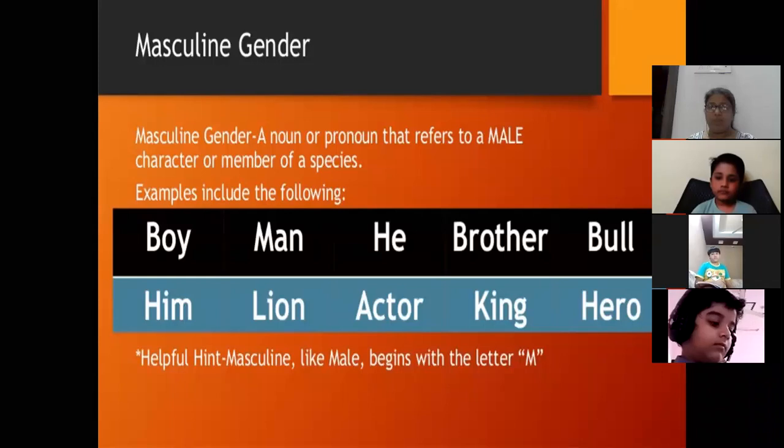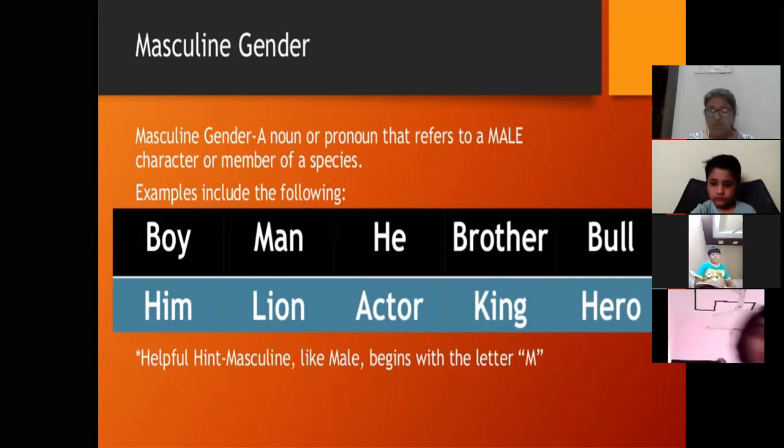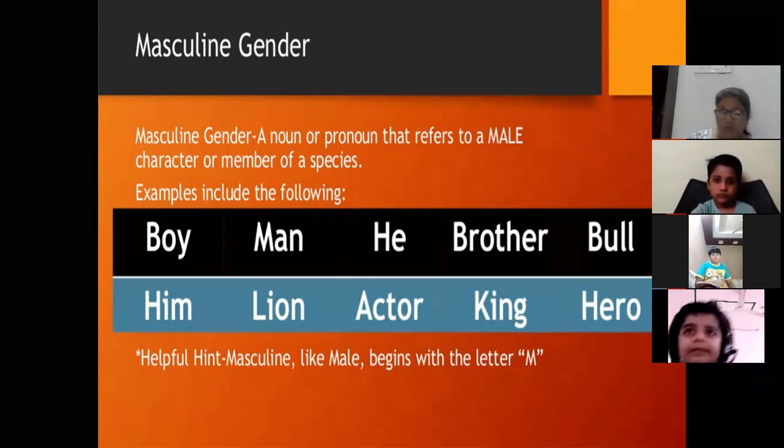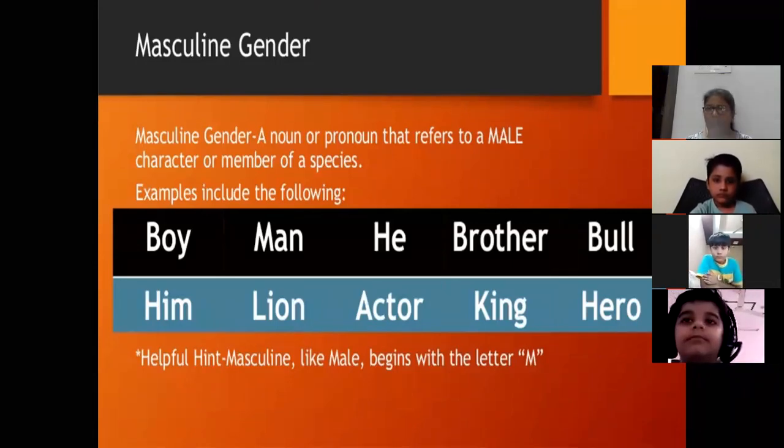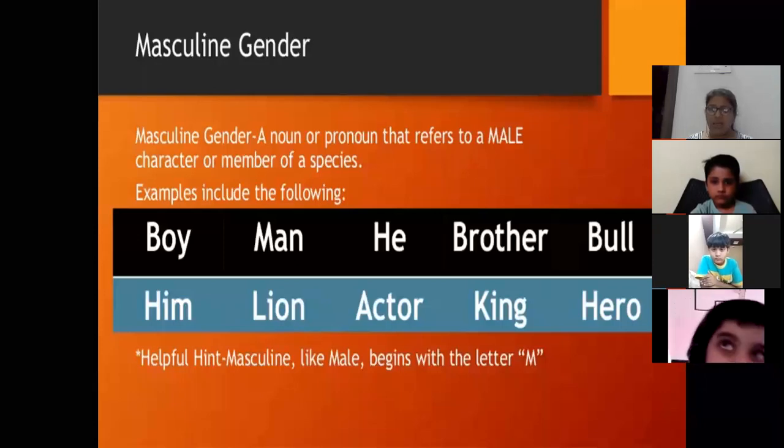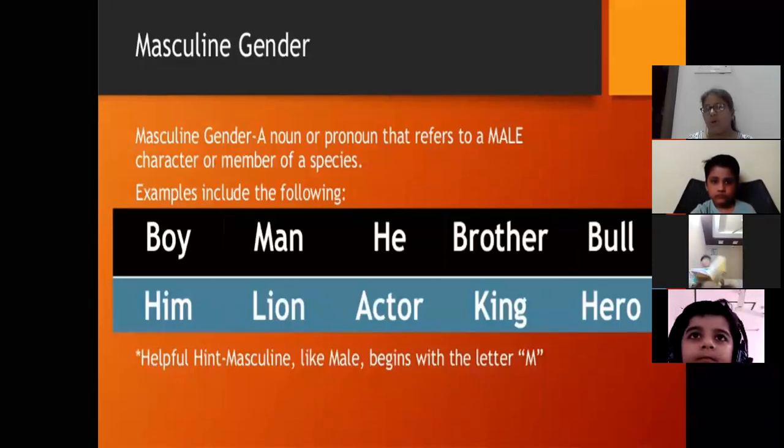So the first one is masculine gender. What is the meaning of masculine gender? It means the name given to all males, a male character or member of a species. They are your masculine gender, like boy, man, brother, bull, him, lion, actor, king, and hero. Here you can see boy, man, brother, bull, lion, actor, king, hero. They are nouns. But he and him are not nouns, they are pronouns.